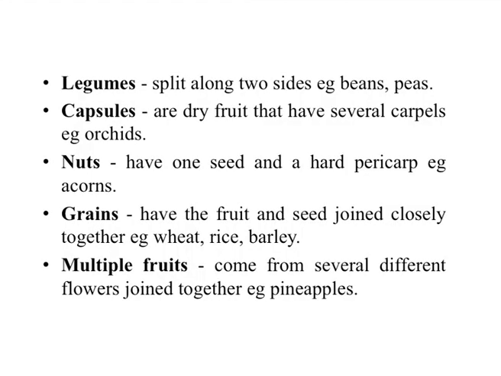Next, capsules. Capsules are a dry fruit. These have several carpels, for example, orchids. Orchids come under the Orchidaceae family. Most orchids are used as ornamental plants.